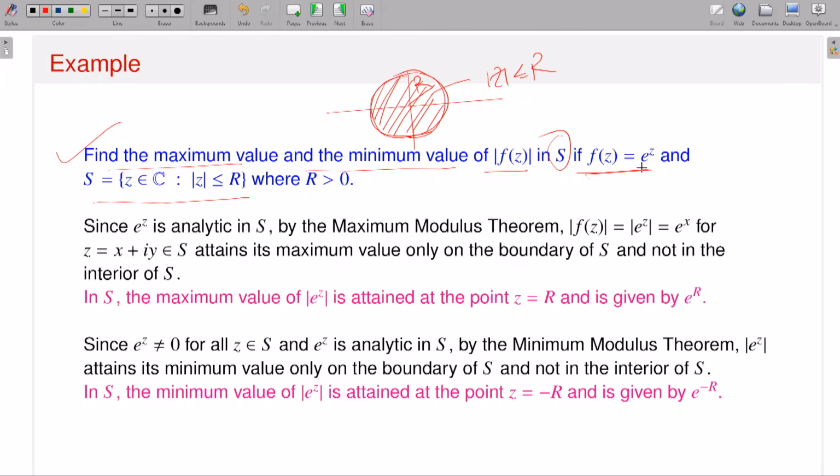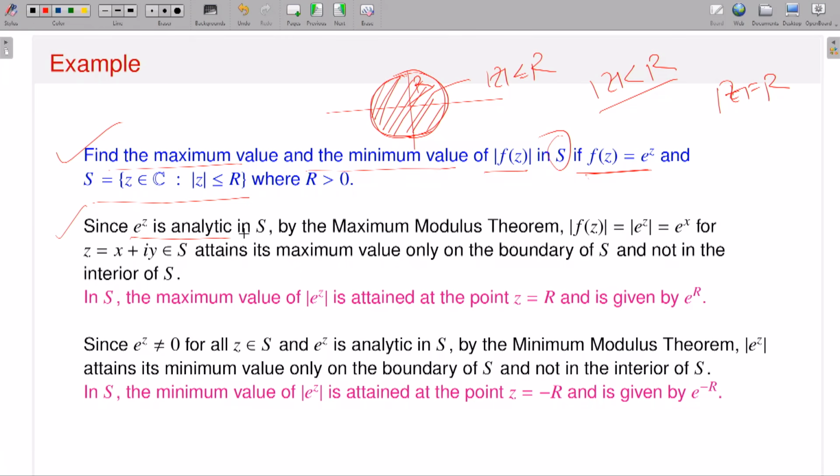And what kind of function do you have? f(z) is equal to e to the power z. e to the power z is an entire function on the whole complex plane, so it is analytic in the interior of mod z less than or equal to r. That means in the domain mod z strictly less than r, it is an analytic function, and it is continuous on mod z less than or equal to r. So by the maximum modulus principle, maxima and minima exist, and since they exist, they always attain on the boundary mod z is equal to r and not in the interior. So I am saying find the maximum value and minimum value. That's how you have to apply the maximum modulus principle or theorem to conclude that.